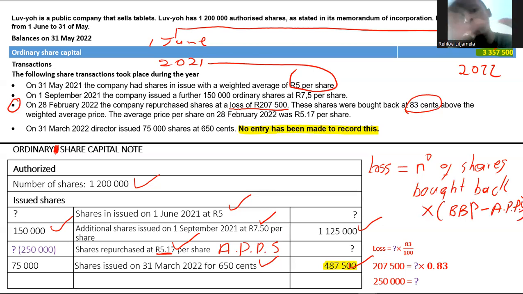Okay, by now you should know this because we normally did it in a table form and I will do the table form later on.